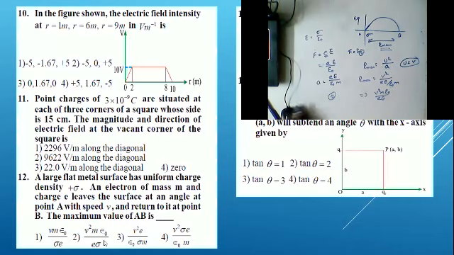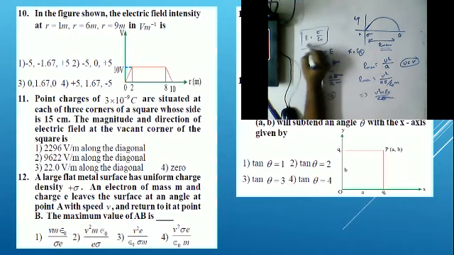Sorry, yes. Here it is sigma. E can be written as sigma by epsilon, so here it is sigma everywhere. This was a small mistake.